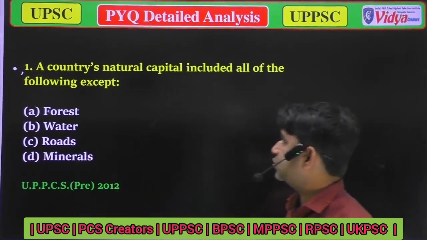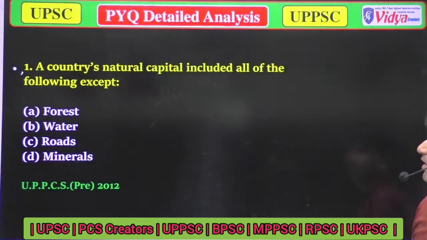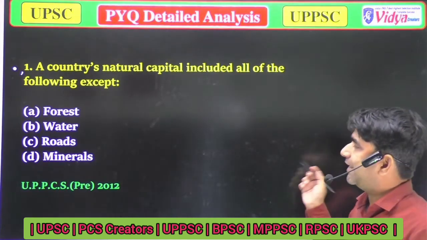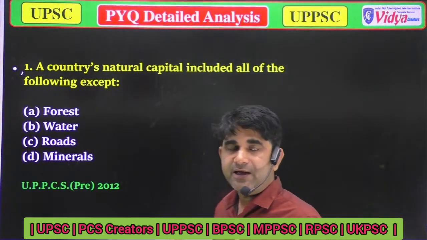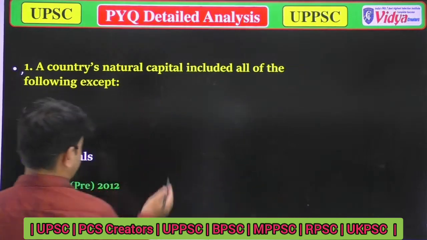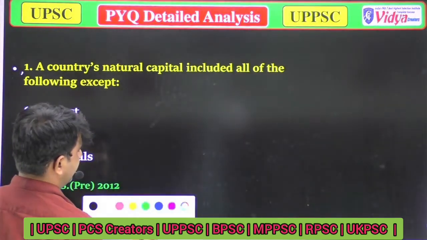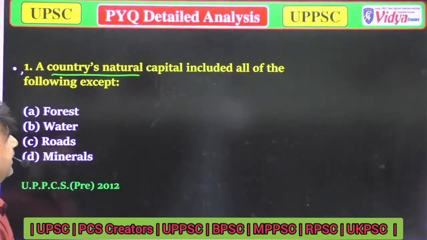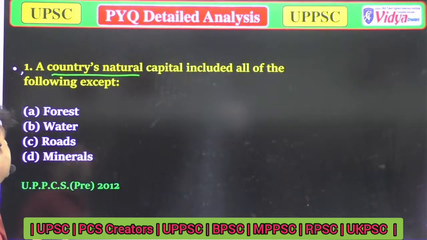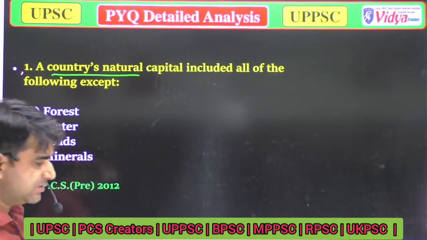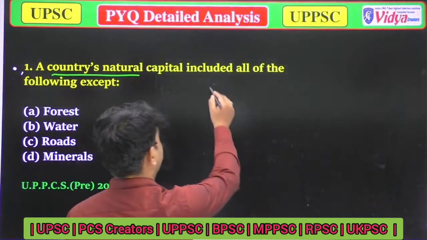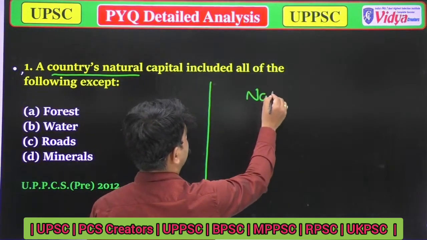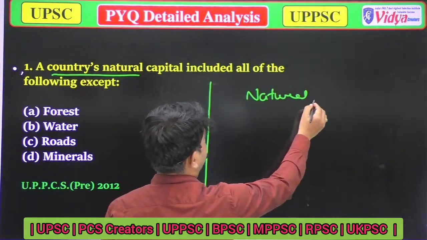So our first question is: a country's natural capital included all of the following except. I'm repeating this question: a country's natural resources capital included all the following except. When we talk about natural resources, as you know, these are the natural resources.